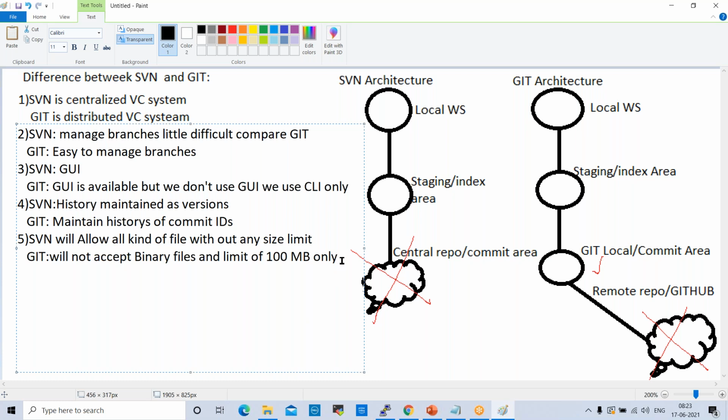Okay, so next, the sixth difference here is, SVN was developed by CollabNet.